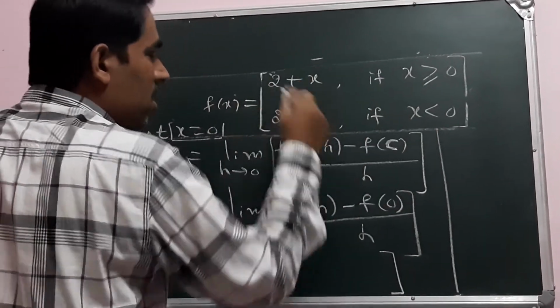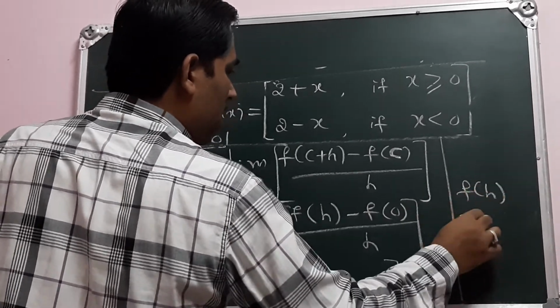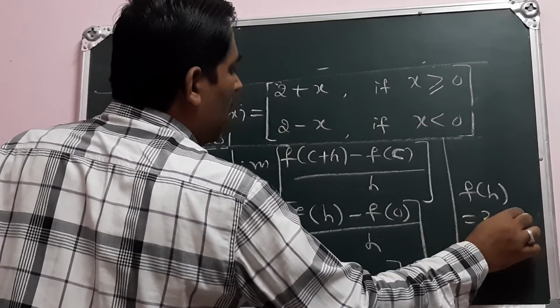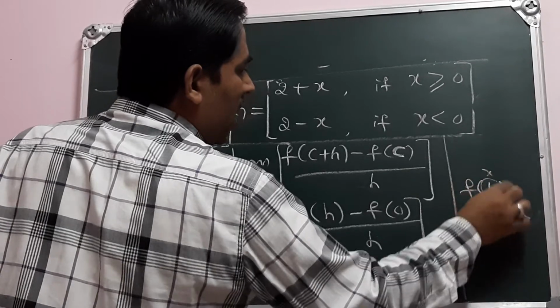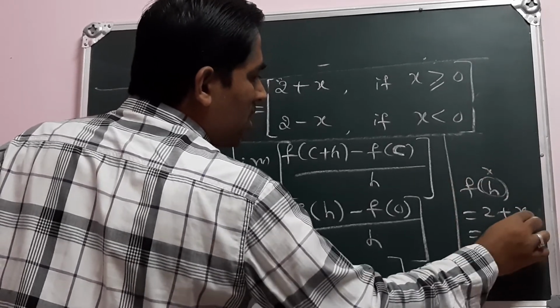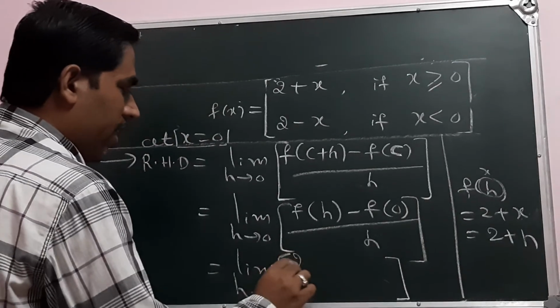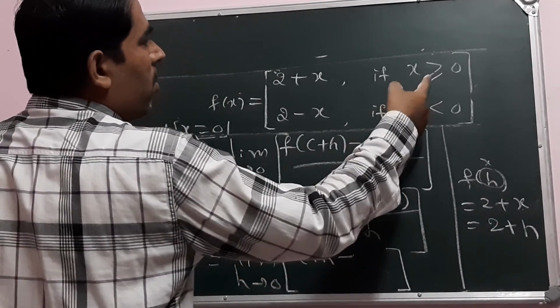So for f of h, I must take 2 plus x. Instead of x I write h, so f of h is 2 plus h, minus f of 0, which we already calculated.